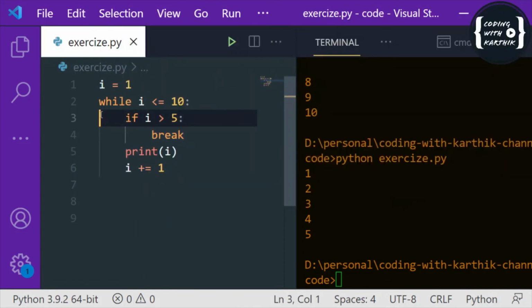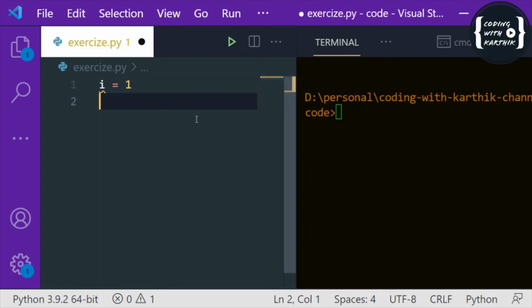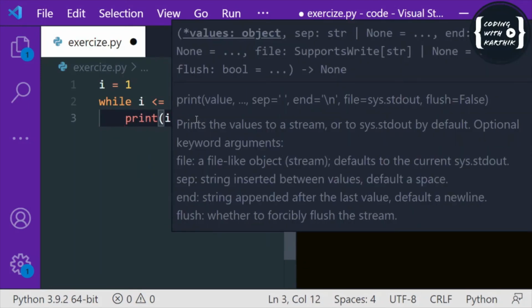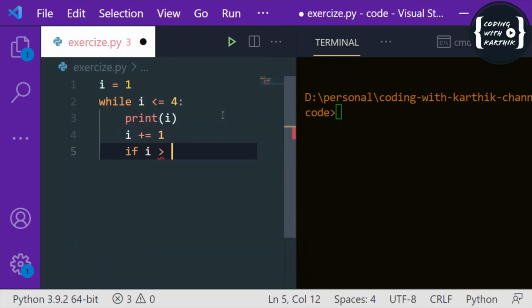Okay. Now next is continue. In a while loop, we can use the continue statement. Let's say i equal to 1, while i is less than or equal to 4, and we're just printing i, and we are incrementing i by 1, and if i equals 3, we just want to skip.